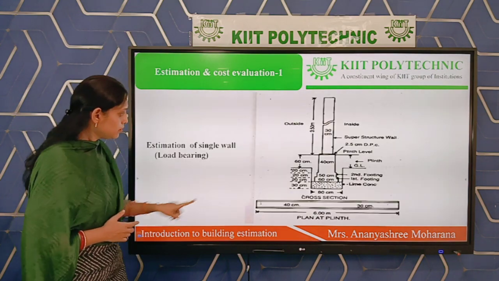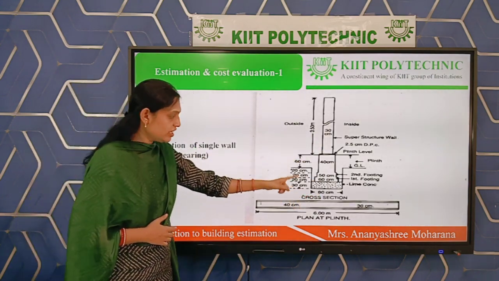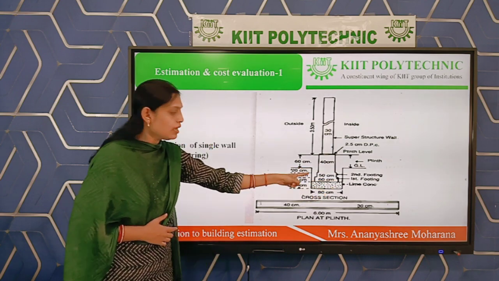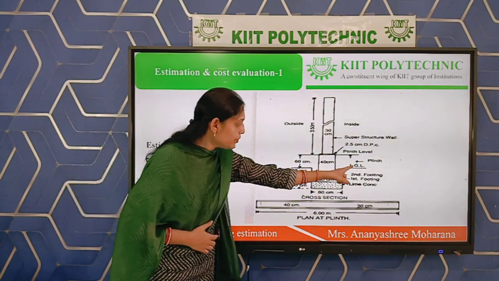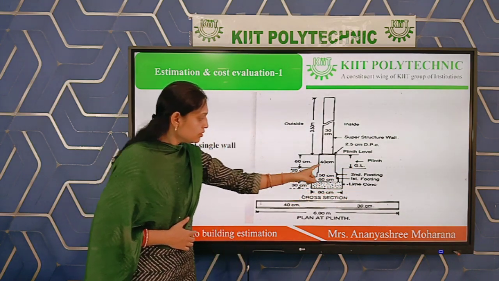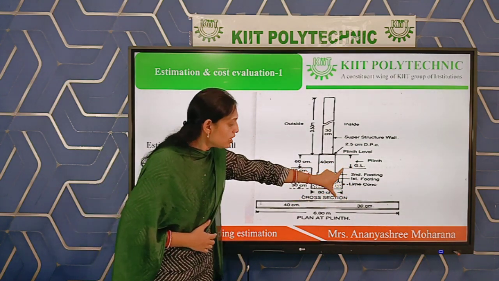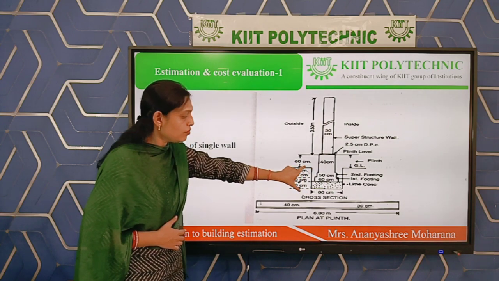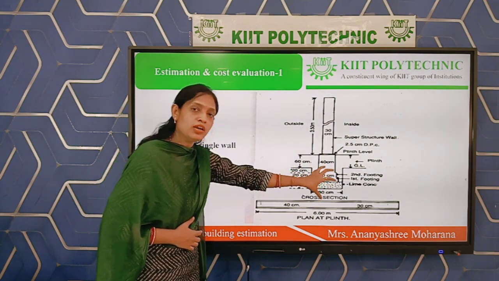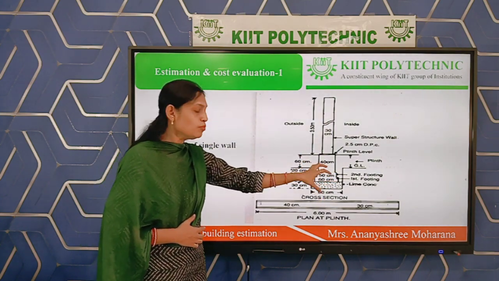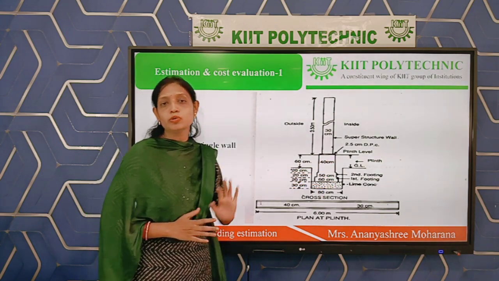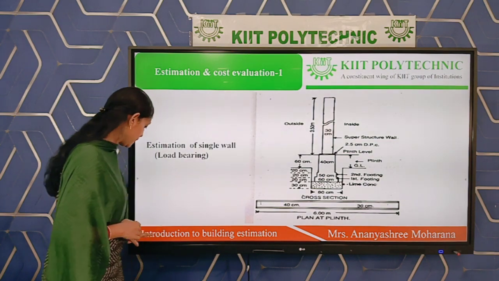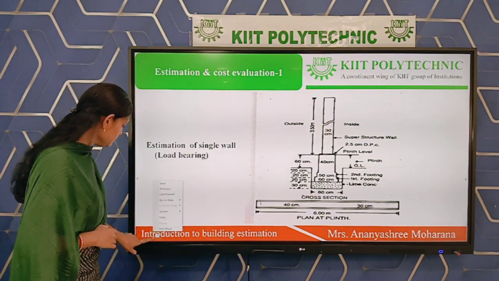Below the ground level, for this part of the foundation, we have to calculate the quantity, or volume, of soil to be excavated.